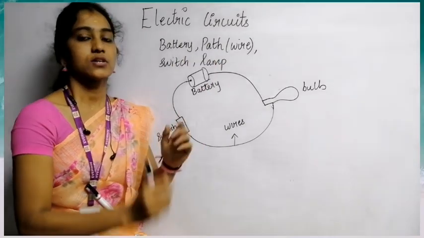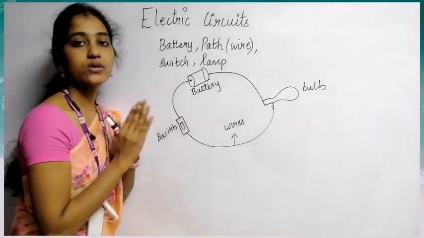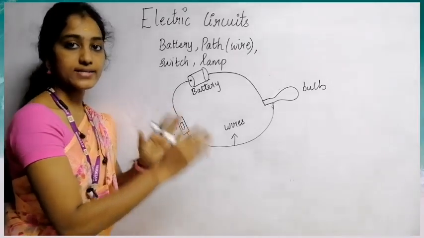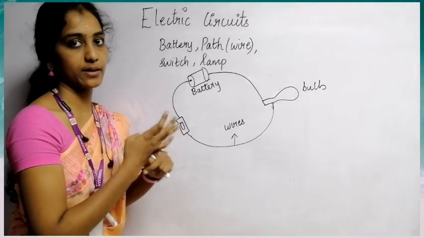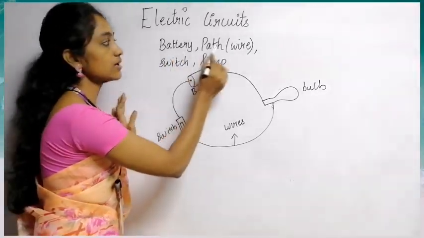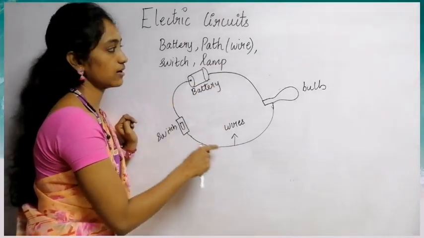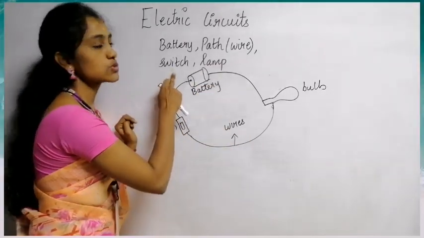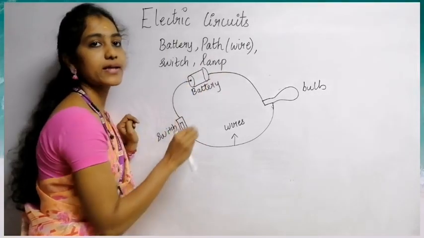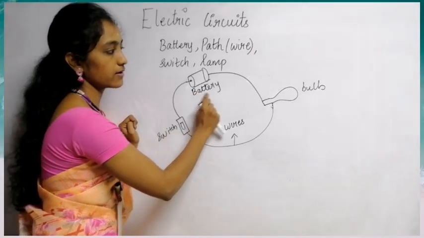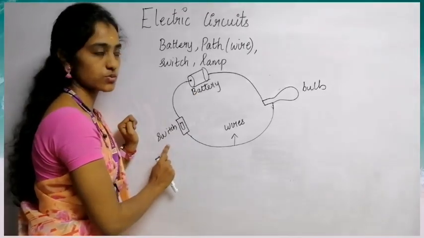Electric circuits. So now we are going to see how to connect a simple circuit, how to make a simple circuit. For a basic simple circuit, we need 4 elements. So we need a battery, a path, in the sense we need wire for electrons to travel around the circuit, a switch and a lamp. So these are the basic items we need to connect a simple circuit. See the battery, bulb, wires and switch.